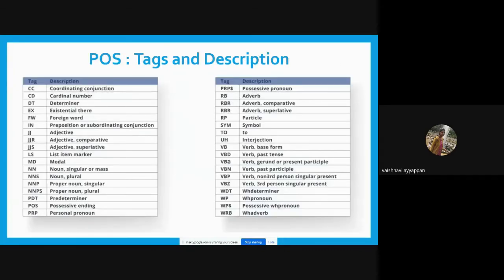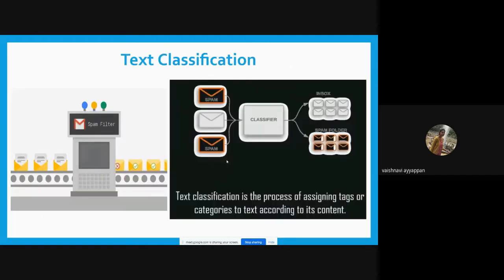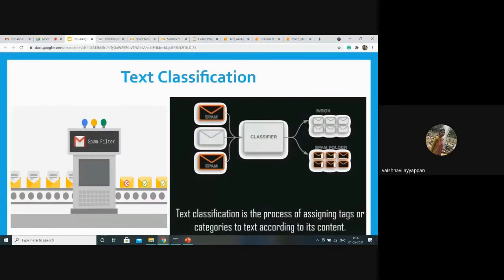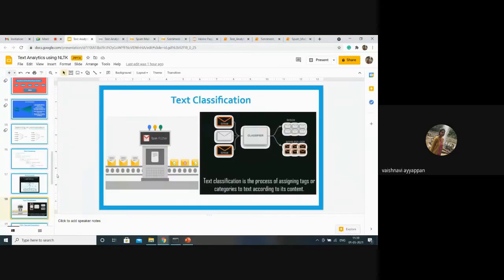These are the other NLTK operations. We will see them later if time permits. Till now we have concluded the presentation. Let's move on to the coding part.